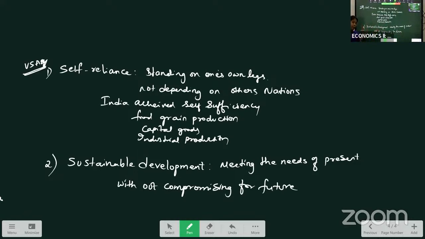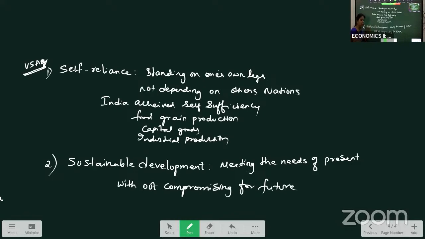We need development in the country. That doesn't mean utilizing all the resources now itself, because if we use all the resources now, nothing will be left for our future development. So we should meet the needs of the present as well as the needs of the future. This concept is called sustainable development.